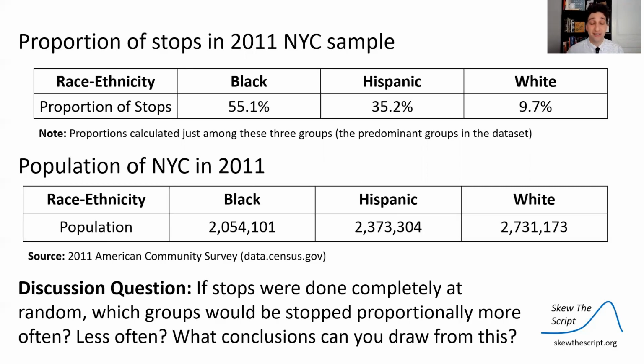So the discussion question I'm gonna leave you with today is, if stops were done completely at random, so there's no bias, no chance of any kind of human decision-making here, it's completely random stops, which groups will be stopped proportionally more often? Which groups will be stopped proportionally less often? And what conclusions can you draw from this comparison?